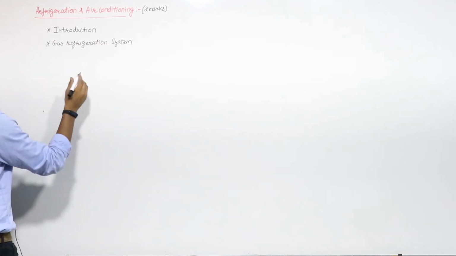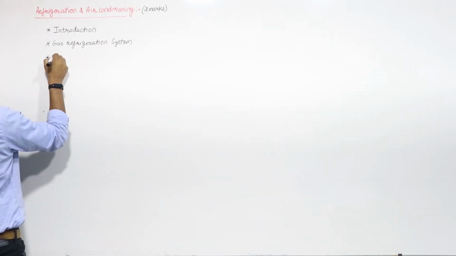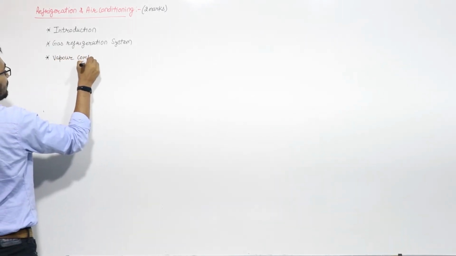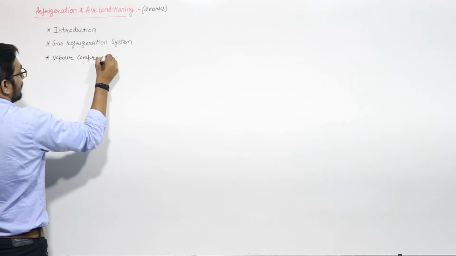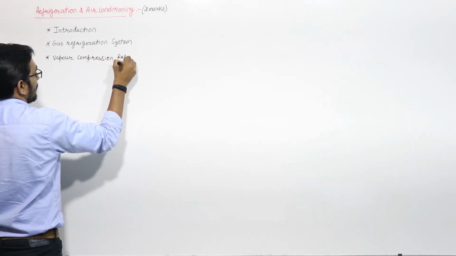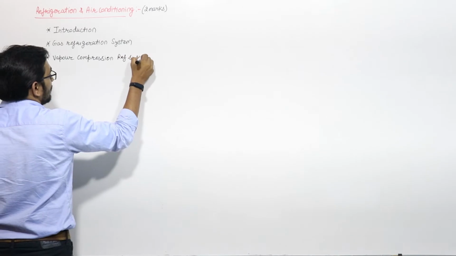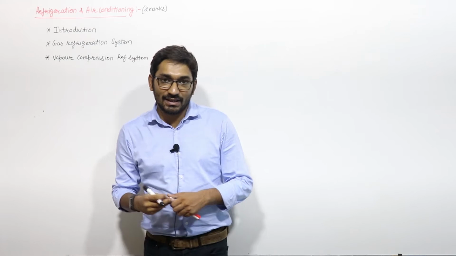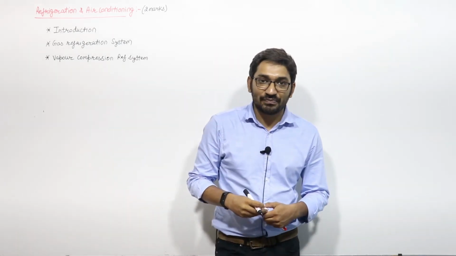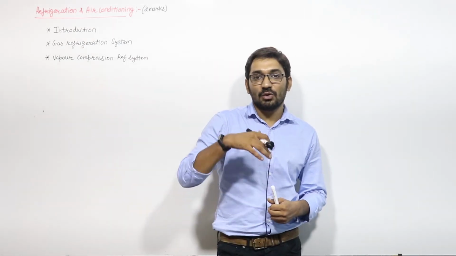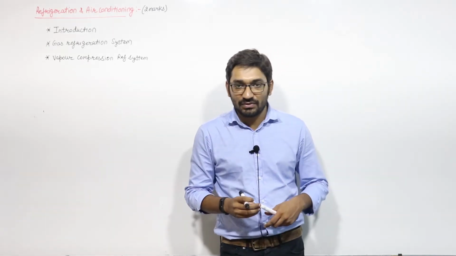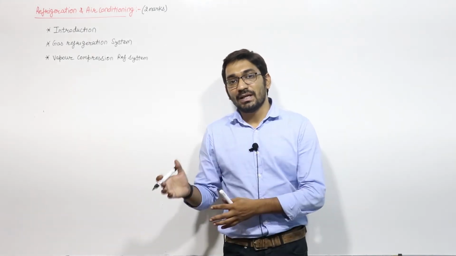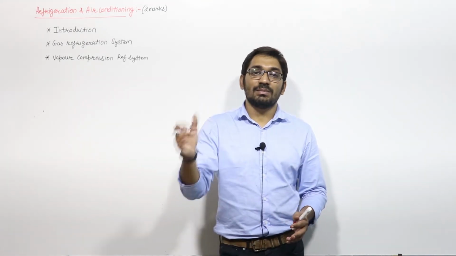After that, we will switch to the next chapter, that is the vapor compression refrigeration system. This is an important chapter, working on the reversed Rankine cycle, in which we will discuss what the COP of the VCRS is, how you can increase the COP of the VCRS, and what the various factors involved are, such as superheat in the evaporator and superheat with the help of some intercooler or heat exchanger.